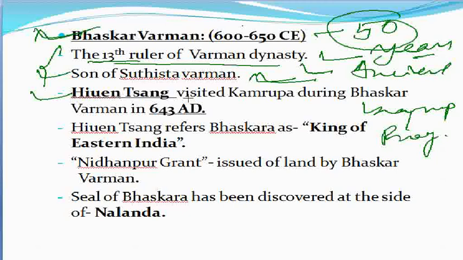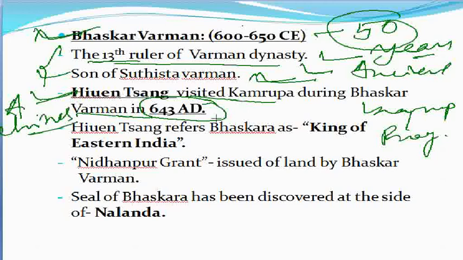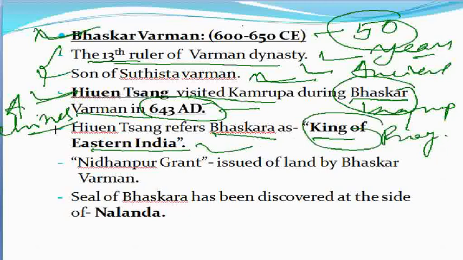Yuan Sang visited Kamrupa during Bhaskar Varman's reign, that is 643 AD. Yuan Sang was a Chinese traveler that came to Assam, to Kamrupa, during the reign of Bhaskar Varman, none other than the 13th ruler of the Varman dynasty. Yuan Sang referred to Bhaskara as the king of Eastern India. That is also an important point that we have to remember.